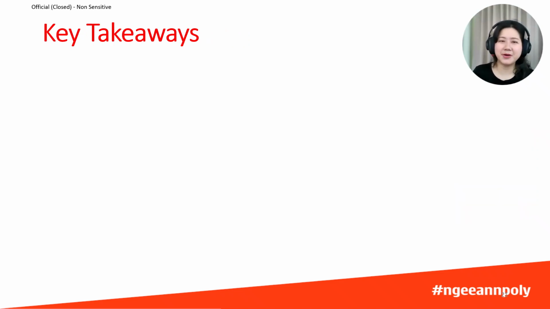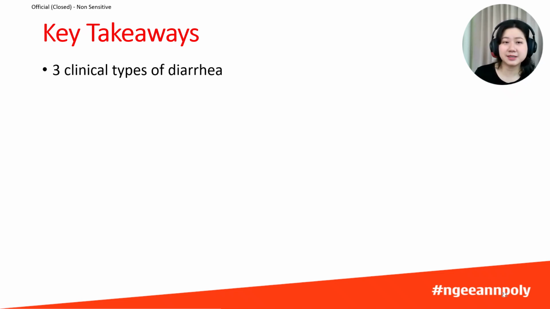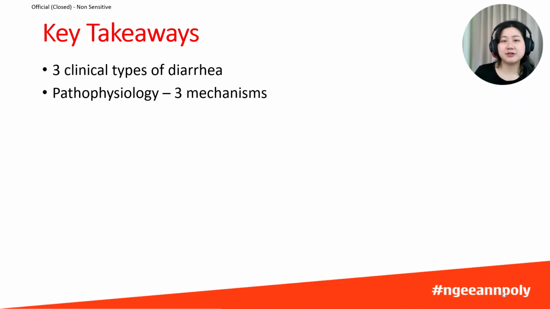Let's summarize the main points about diarrhea that we have covered in this lesson. First, we recognize the 3 clinical types: acute watery diarrhea, acute bloody diarrhea or dysentery, and chronic diarrhea which lasts more than 14 days. Remember the 3 key mechanisms that cause diarrhea, which is increased osmotic load, increased secretions, and decreased contact time or surface area of the intestines. Diarrhea can also cause complications, and the main ones are dehydration and electrolyte imbalances. In severe cases, this can cause vascular collapse.